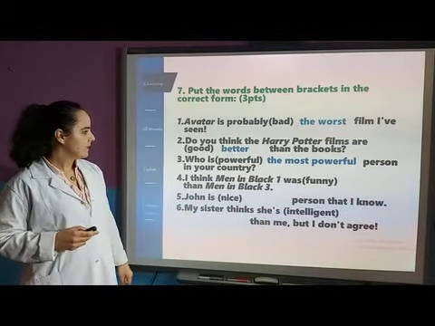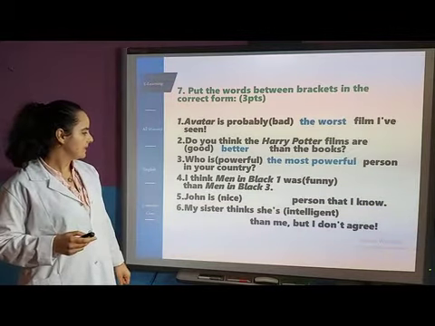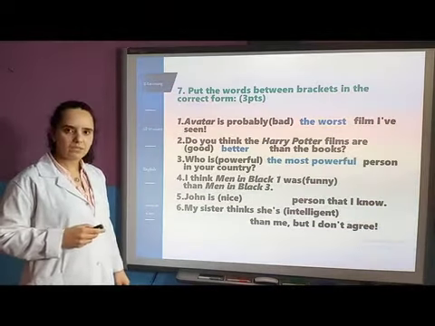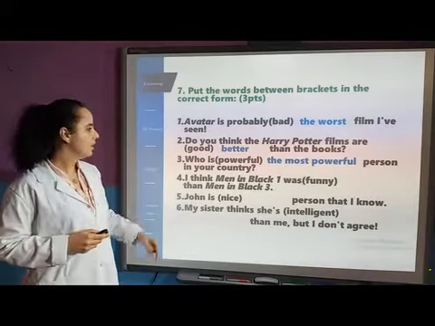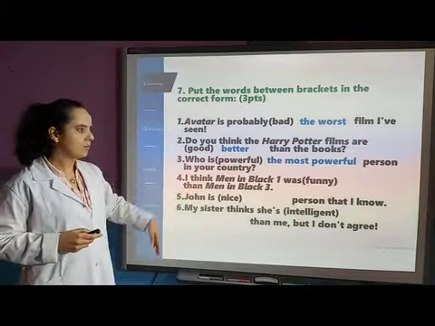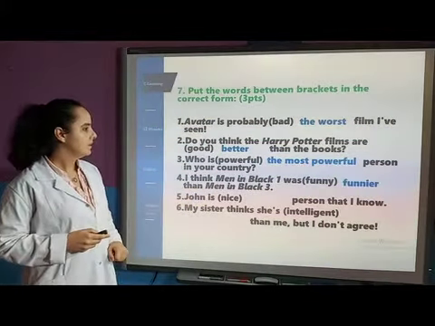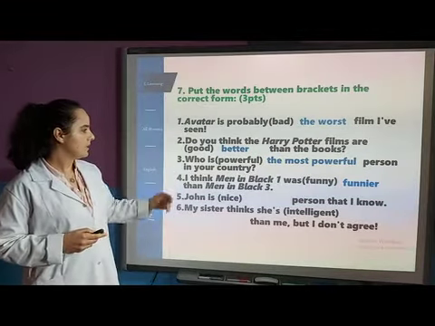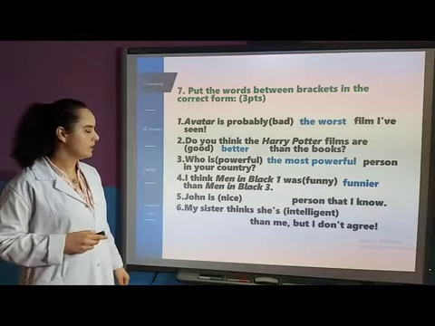Number 4, I think Men in Black 1 was funnier than Men in Black 3. So here also we're comparing two films. Okay, so we're going to use comparative. The answer is funnier. I think Men in Black 1 was funnier than Men in Black 3.